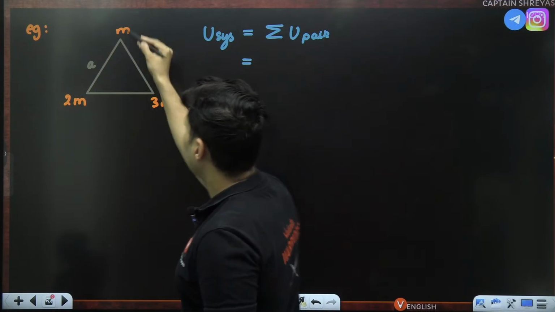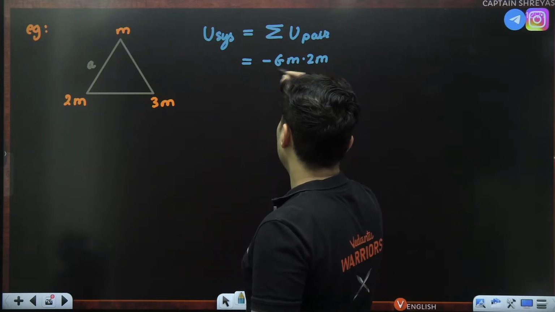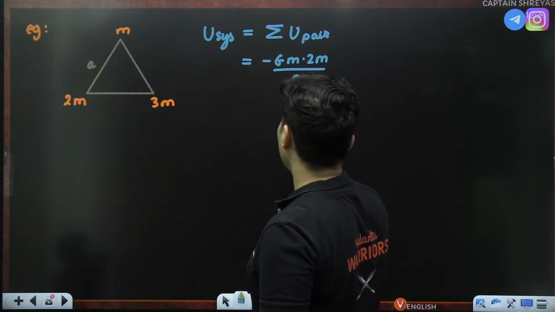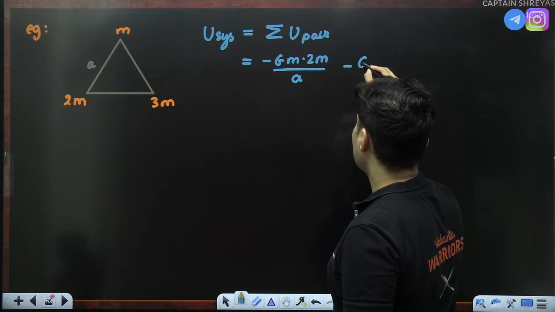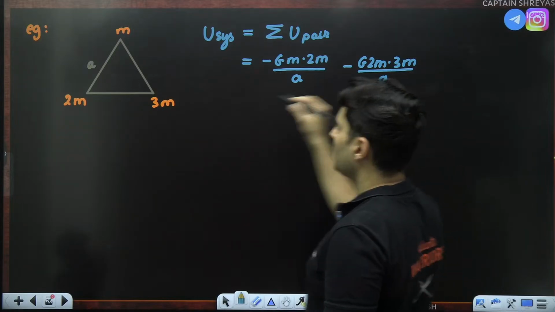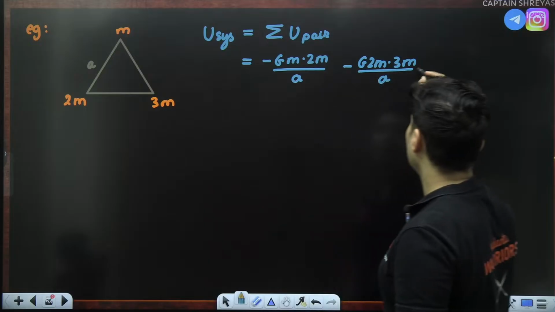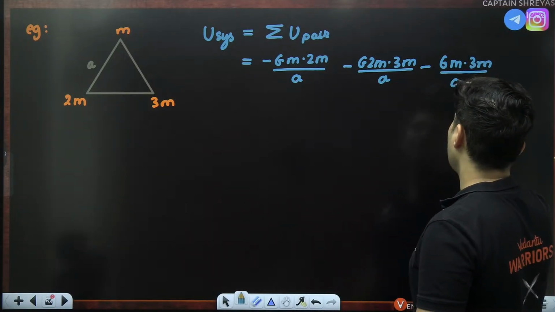There is one pair over here, so minus G m 2m divided by distance, which is A. Next pair, 2m and 3m, negative G 2m 3m divided by A, of course. Next pair is formed over here, minus G m 3m divided by A.